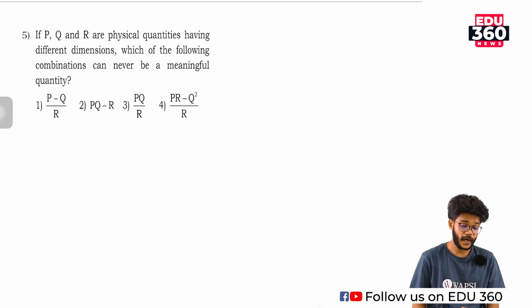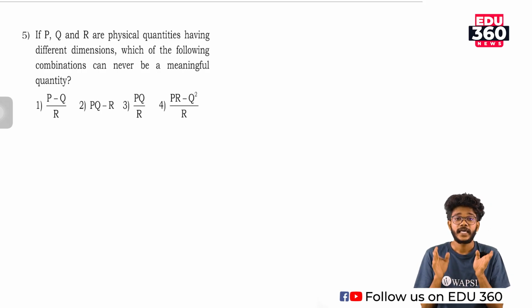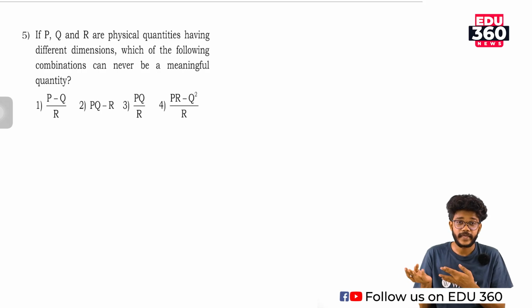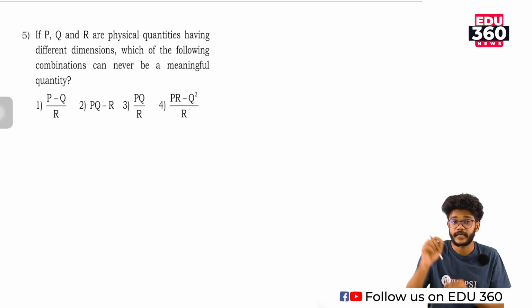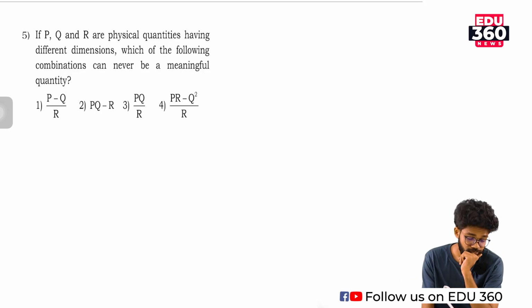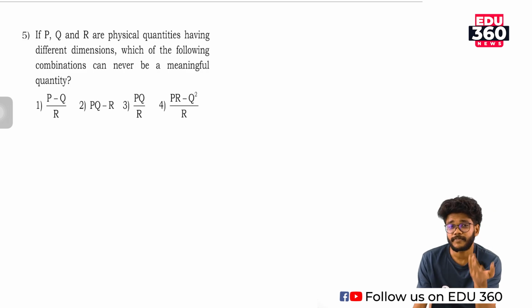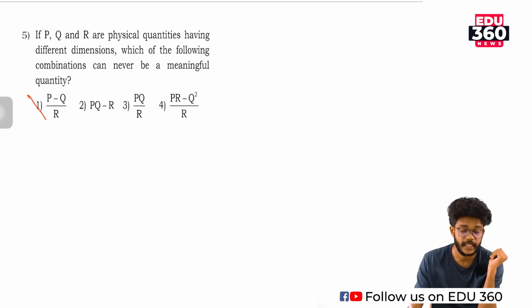If P, Q and R are physical quantities having different dimensions, they are specifically saying different dimensions. If P is M, then Q can be L, and R can be anything, time T or S. Which of the following combinations can never be a meaningful quantity? Can never be. See, P minus Q, can we subtract length from mass? Can we subtract? So option 1 is incorrect.